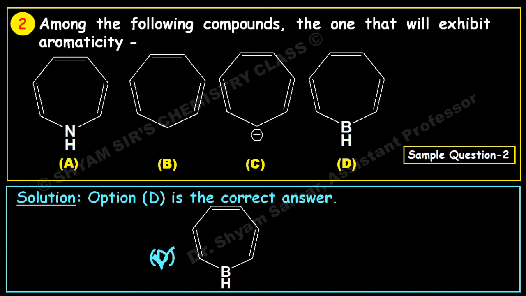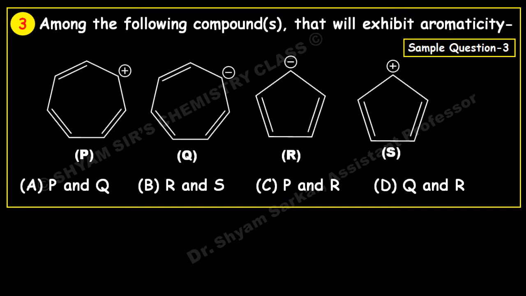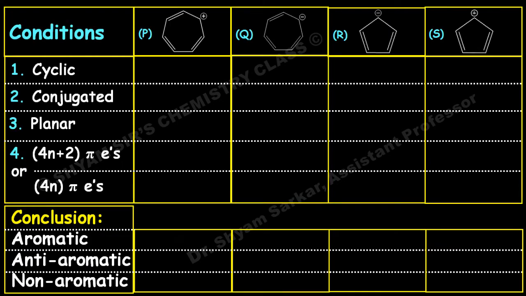So next question, among the following compounds, which will exhibit aromaticity? Let us see which of the following compounds. There may be multiple answers, because this is an MCQ type question. So let us see one by one. The first one is cyclic, conjugated, planar, and obeys the 4n plus 2 pi electron rule, because 3 pi bonds means 6 pi electrons, n equal to 1, so 4n plus 2 is 6. So this is aromatic in nature.